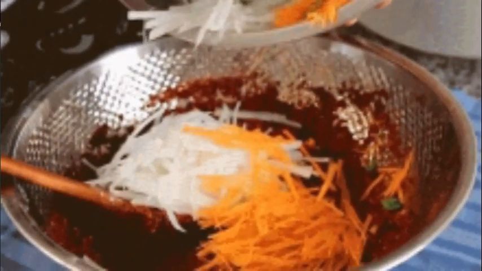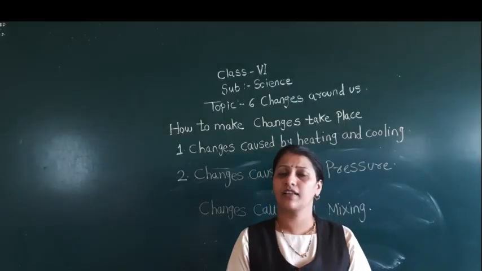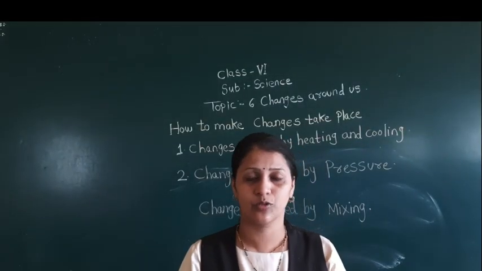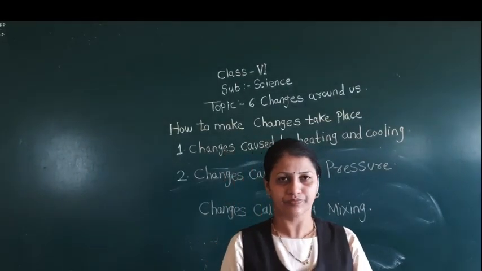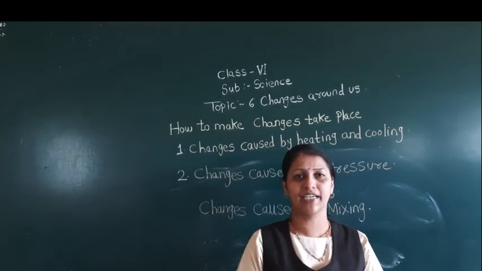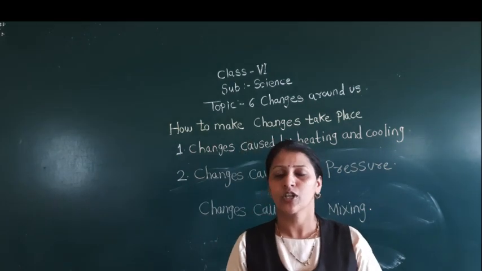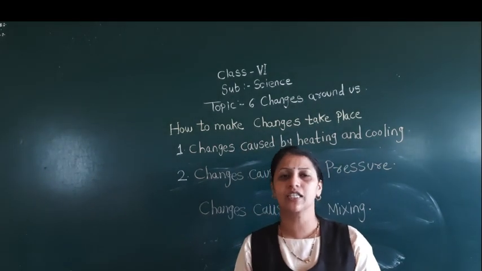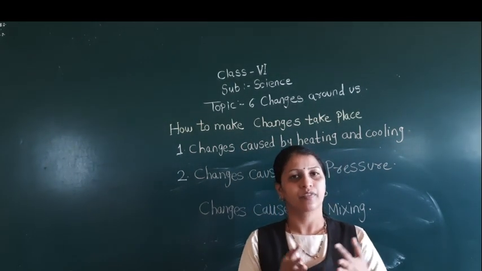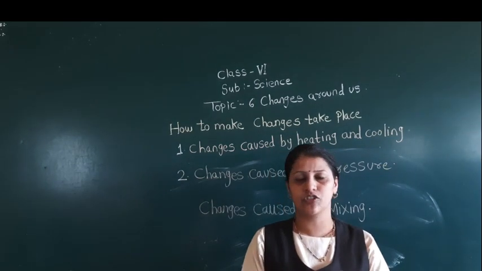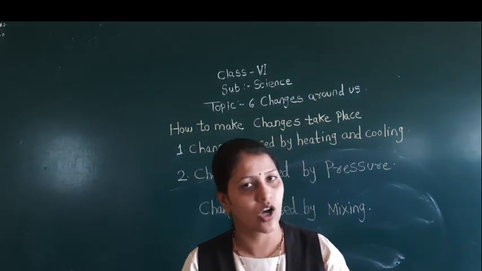If she adds Maggi masala, you eat that vegetable, am I right? You have that vegetable because you like that Maggi masala. So by mixing certain things, we can change the taste of that particular object.